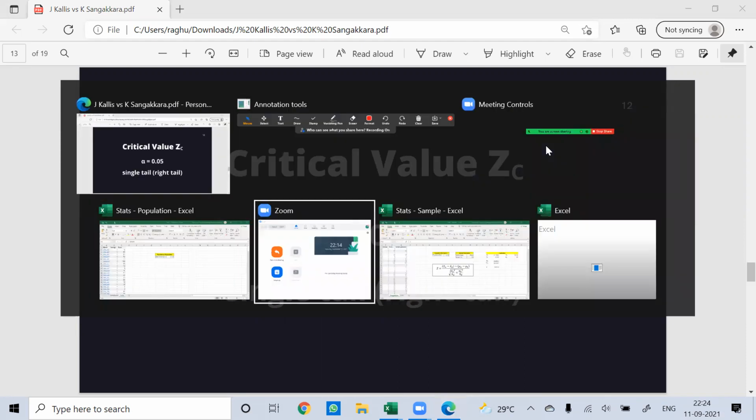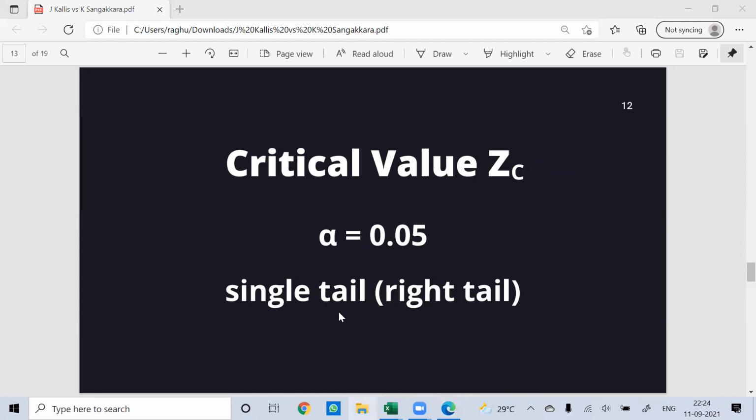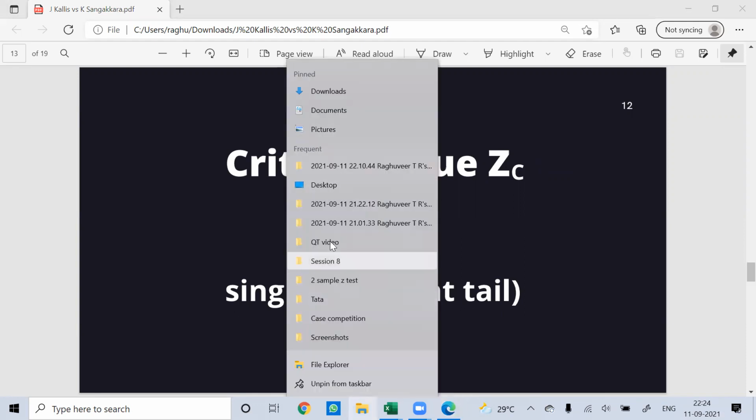For this, you have to refer to your statistical table, which for some weird reason I haven't opened. I'm very sorry about it.